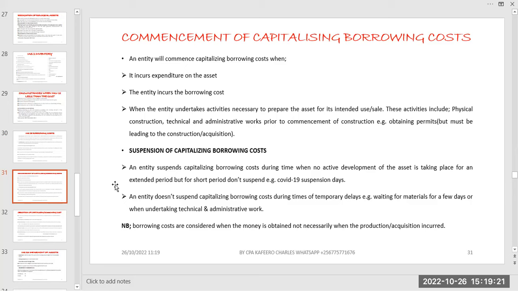So for that time, so long as the period and the reason are very genuine, you can suspend and say, I'll resume capitalizing those costs when we also resume working, or we resume the operations. When we are talking about capitalizing, what we basically mean is to add back. We add this amount of interest to the cost so that it becomes part of the cost of the asset.